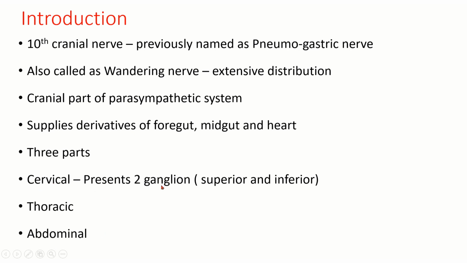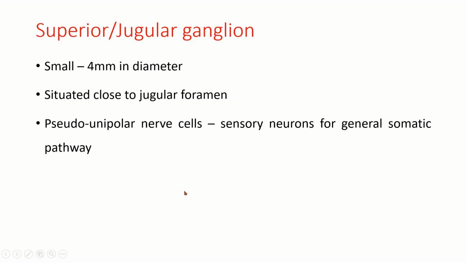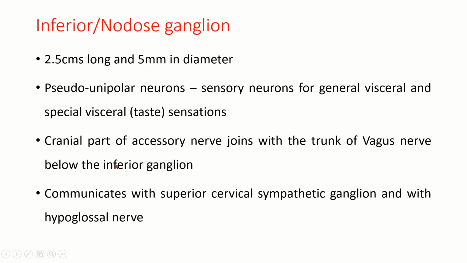The cervical part presents two ganglia: the superior ganglion, otherwise called the jugular ganglion, and the inferior ganglion, otherwise called the nodose ganglion. The superior ganglion or jugular ganglion is small, 4 millimeters in diameter, located in the jugular foramen. It consists of pseudo-unipolar nerve cells. So these form the sensory neurons for the general somatic pathway.